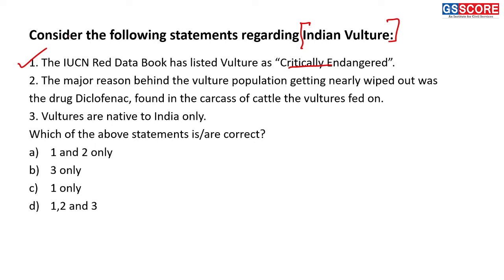Second, the major reason behind the vulture population getting nearly wiped out was the drug diclofenac found in the carcasses of cattle the vultures feed on, right? So this is the well-known reason for the decline in the population of vultures, the use of diclofenac, a non-steroidal anti-inflammatory drug, which is used in veterinary treatment. So traces of diclofenac are also there in the carcass of cattle, and if a vulture feeds on that dead body of cattle, then it leads to kidney failure in vultures, leading to their death. So that was one of the major reasons for the fall in the population of Indian vultures.